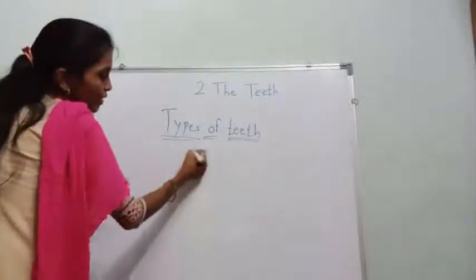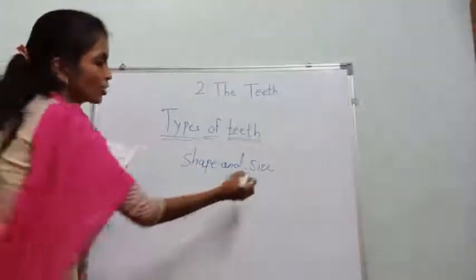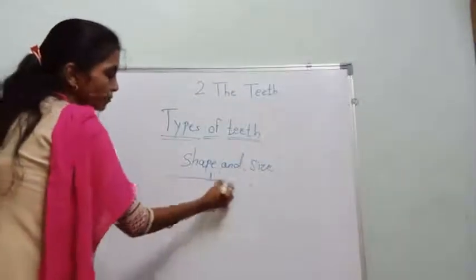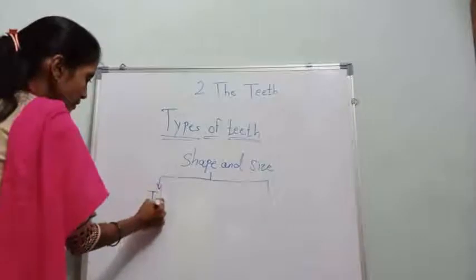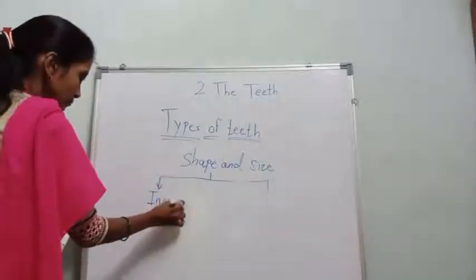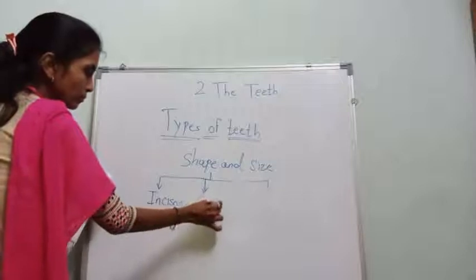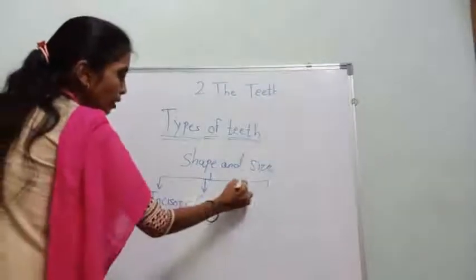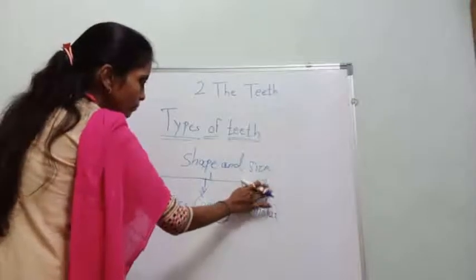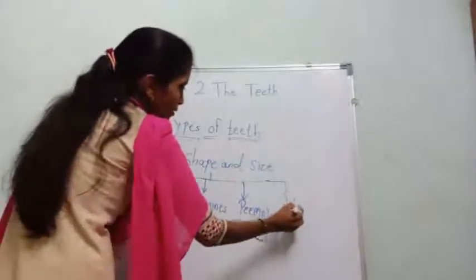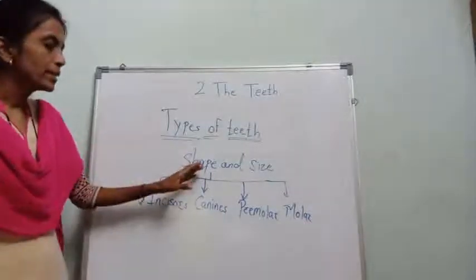On the basis of their shapes and size, these are classified into 4 types: incisor, canine, premolar, and molar.